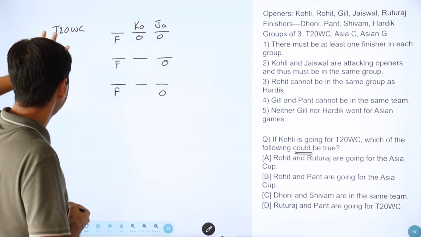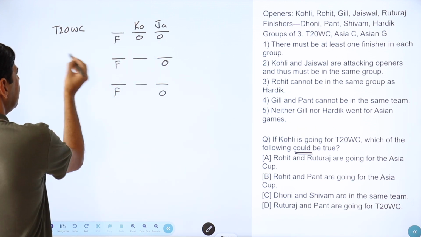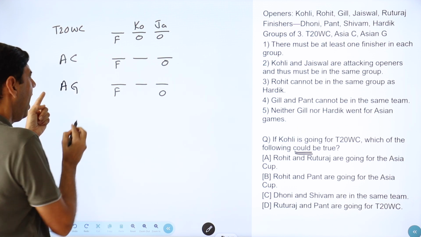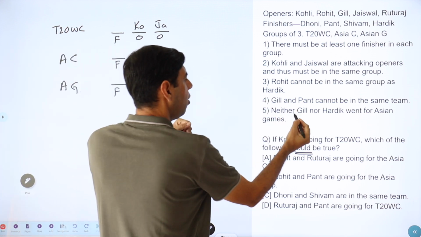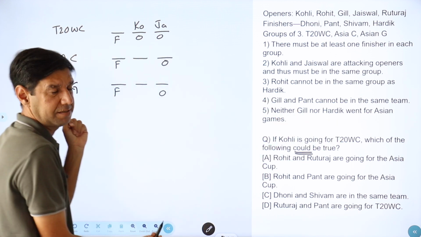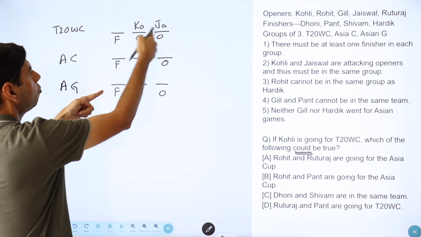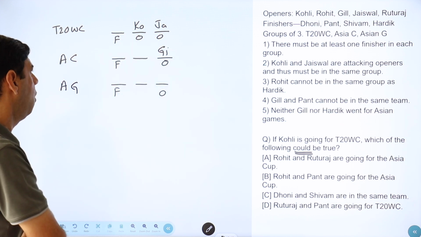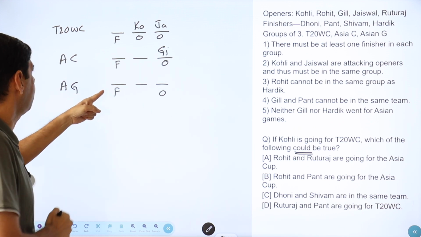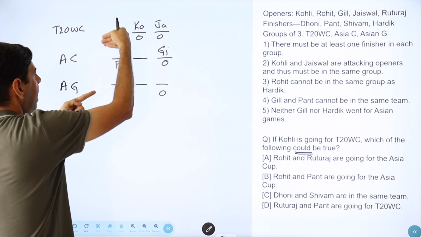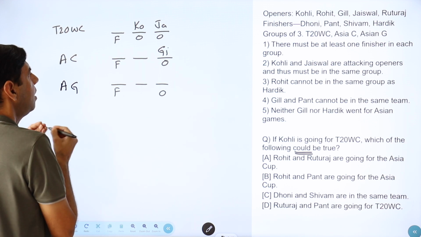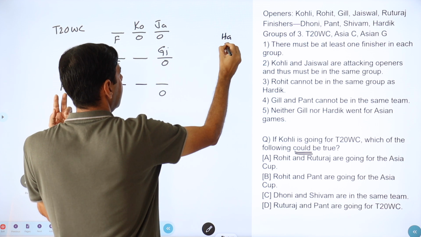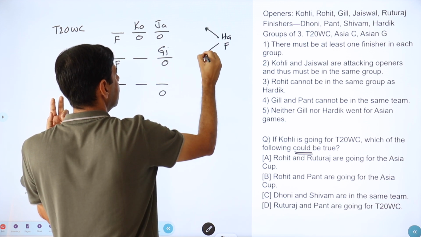From here, can I know anything else? Okay, so one of them has to be now. So let me take this as the Asia Cup and let me take this as the Asian Games. And because Asian Games cannot have Gill or Hardik, Gill cannot be here, those openers are fixed in, so Gill has to be an opener, has to go in here. Also, Hardik cannot go to Asian Games, but Hardik could go either there or here, we do not know. So Hardik could go anywhere. So Hardik is the finisher. He could go either in the first or in the second.